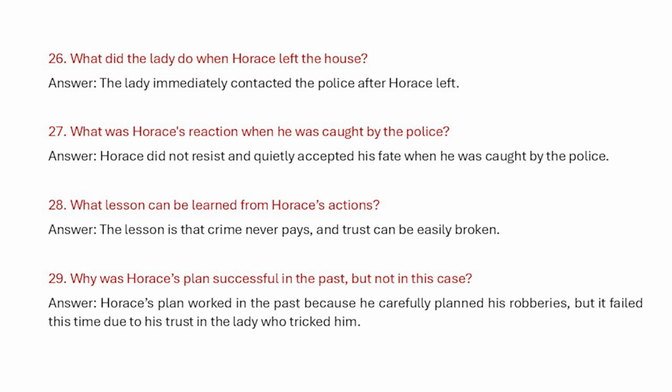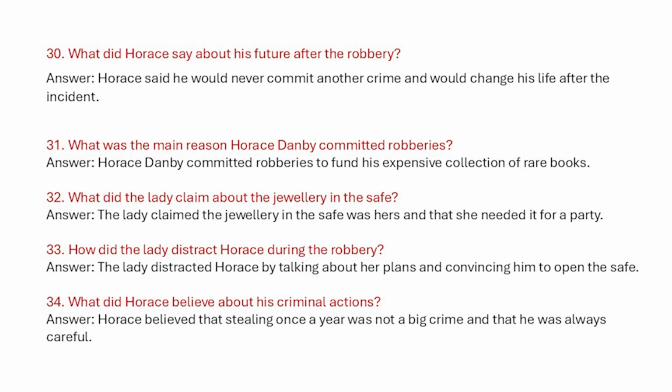29. Why was Horace's plan successful in the past, but not in this case? Answer. Horace's plan worked in the past because he carefully planned his robberies, but it failed this time due to his trust in the lady who tricked him. 30. What did Horace say about his future after the robbery? Answer. Horace said he would never commit another crime and would change his life after the incident.